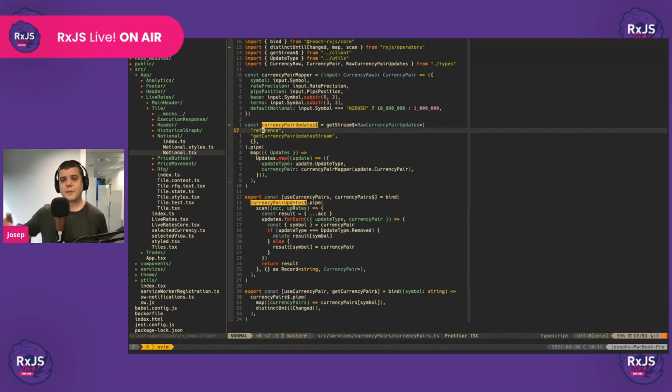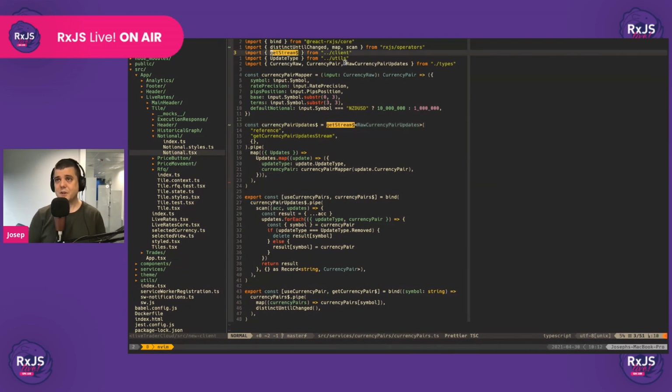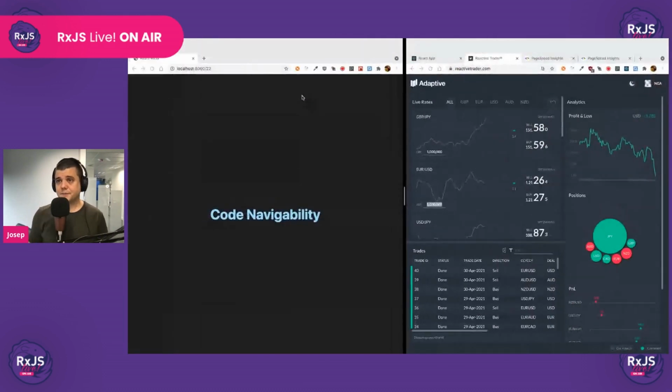So we can keep code navigating without using grep or find all references, which makes the maintainability of the project a lot easier, at least in our opinion. So here we have code navigated from a leaf component all the way up to the client of the project, right? So it's pretty cool. And we can keep going, right? We can go to the get stream and we can keep code navigating. So there are no layers of indirection, making the maintainability of the project a lot better.